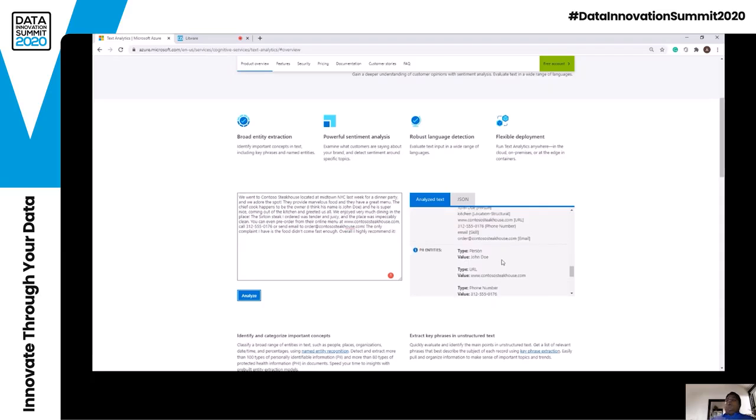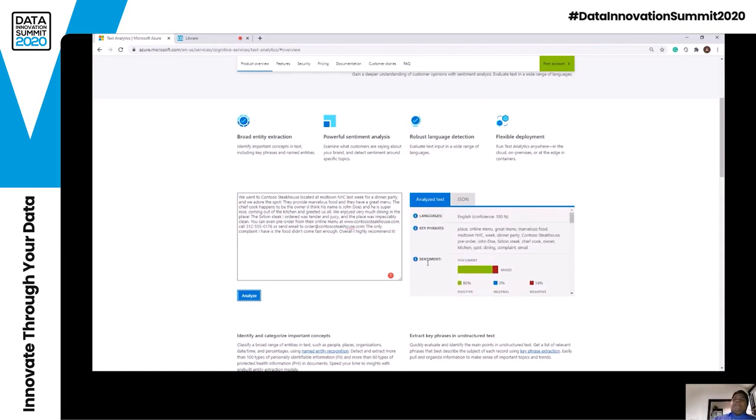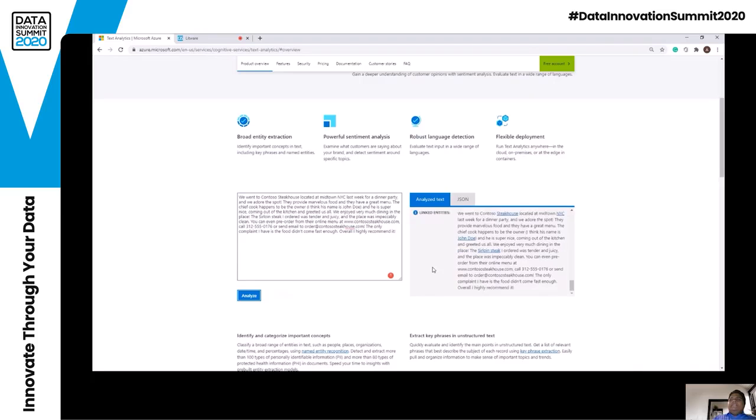So all of this you get with a click of a button by calling just one API endpoint. Isn't it cool? You get the language, key phrases, overall sentiment, sentiment by sentence, named entities, PII entities, linked entities, and that's it.